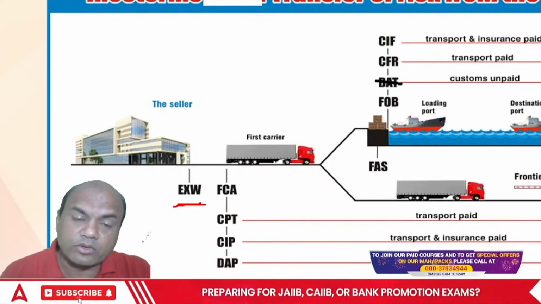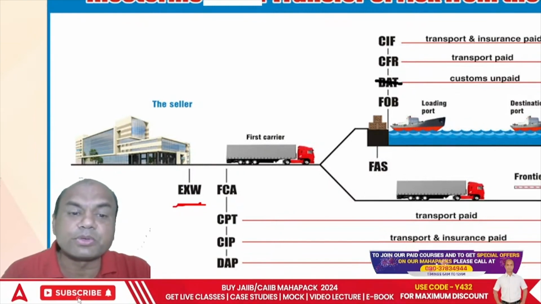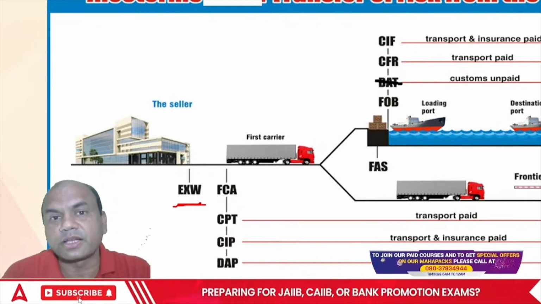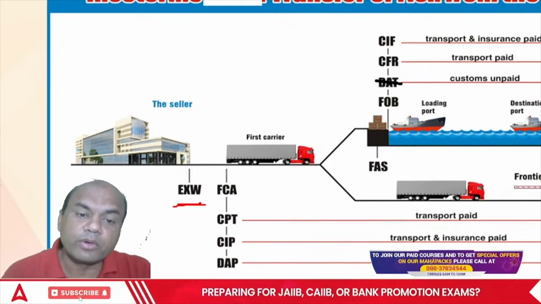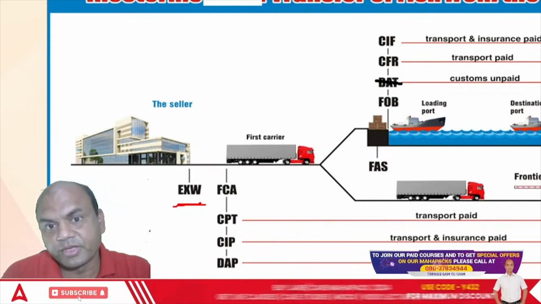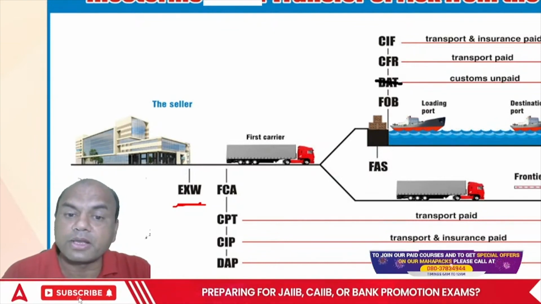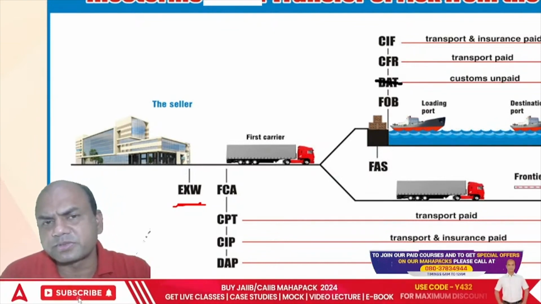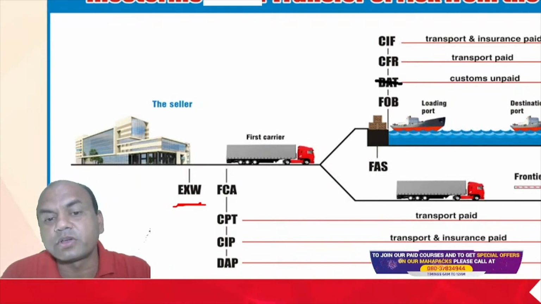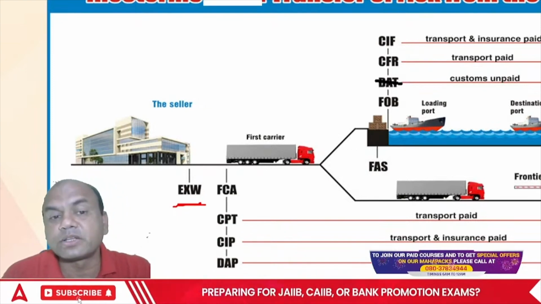This is always the best Incoterm for any seller. Why? Because here the responsibility of the seller is only up to the gate of his factory. That's it. From here, everything is on the buyer. Tomorrow, if while taking the goods there is an accident or some robbery, the seller is not responsible. The seller says, I have given the goods as per my terms and conditions. Now it's your responsibility. So this is known as Ex Works, the best Incoterm for the seller.